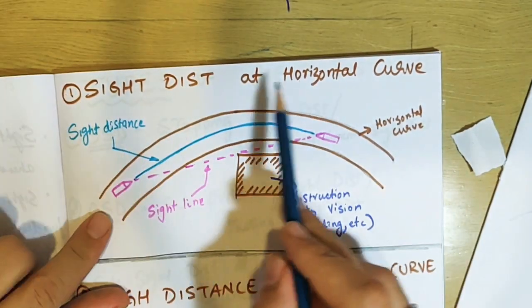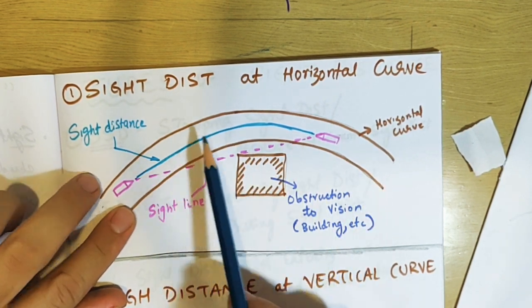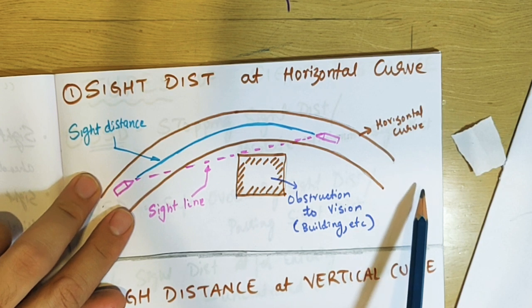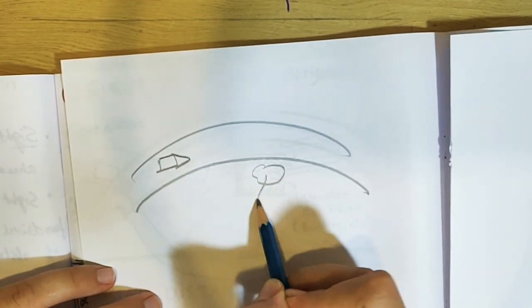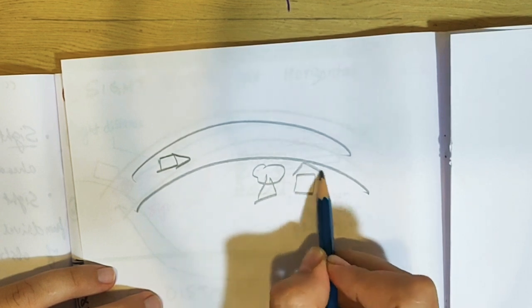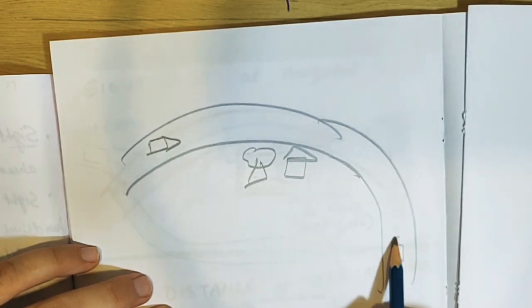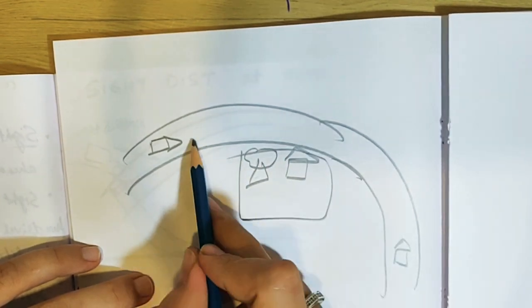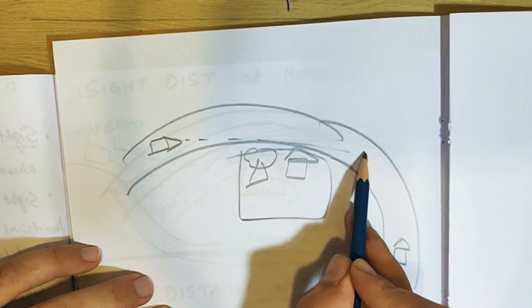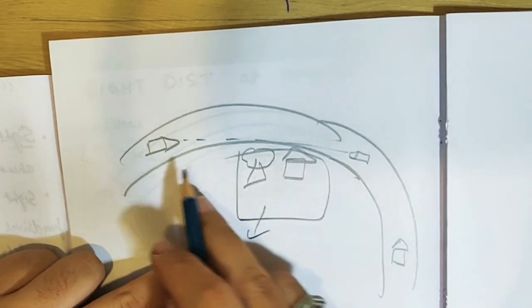Number one, sight distance at a horizontal curve. You're traveling, just like I told you, in a ghat section on a hilly road. How much do you see in front of you? If this is a curve and your vehicle is here, suppose there is a tree or a house over here. This house will restrict the vision. You can't see the vehicle coming here because of the hill, because of the obstruction. So how much can you see in front of you? Only this much. This is the obstruction caused in a horizontal curve.